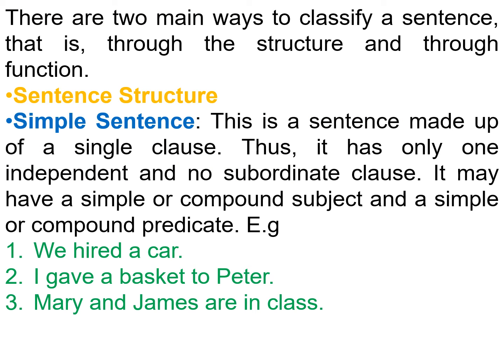There are two main ways to classify a sentence, that is, through structure and through function. Sentence structure. Simple sentence: this is a sentence made up of a single clause. Thus, it has only one independent and no subordinate clause. It may have a simple or compound subject and a simple or compound predicate. For example, 1. We hired a car. 2. I gave a basket to Peter. 3. Mary and James are in class.